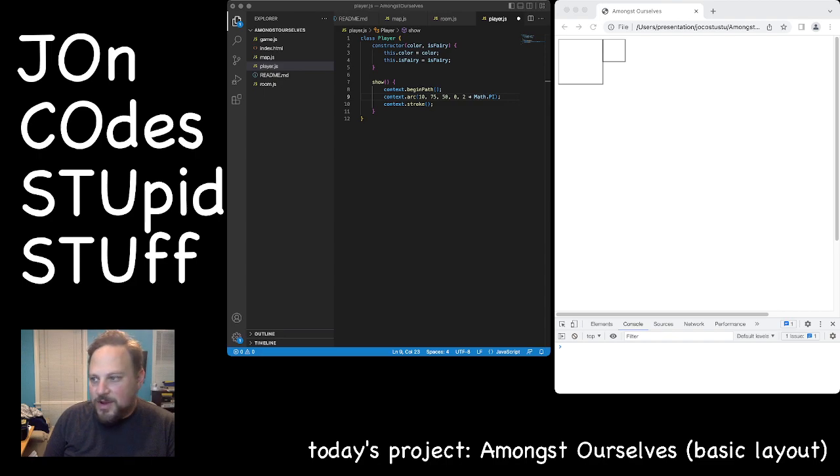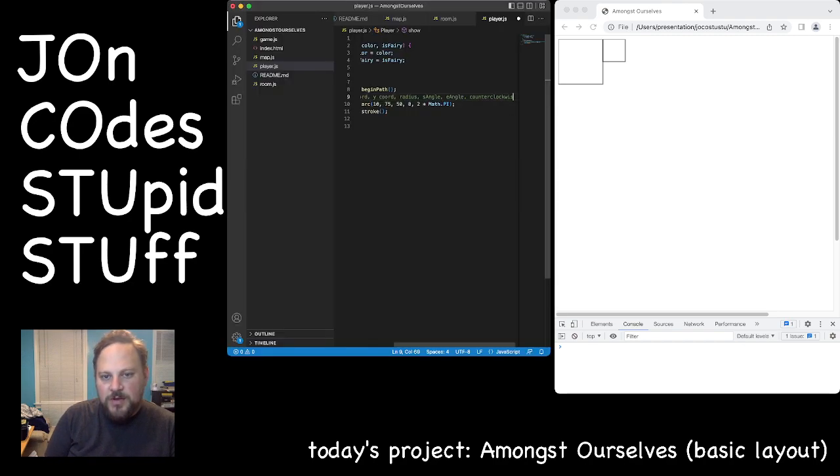Okay, so it's X coord, Y coord, radius, start angle, end angle. Wow, I can spell. And then counterclockwise. It's optional.